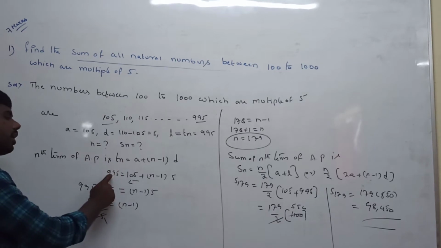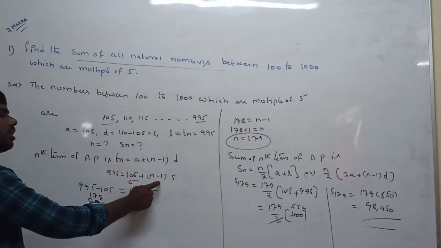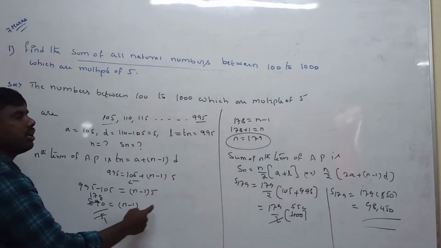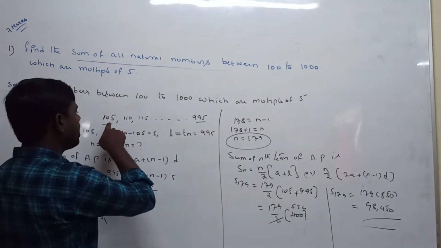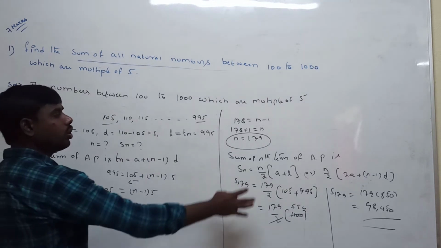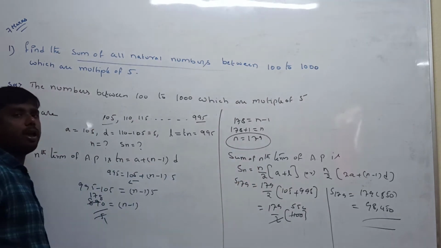In Tn we have substituted 995, a value is 105 plus n minus 1 into d. Finally we got the n value is 179. So next, how many numbers will there be between 105 to 999? Totally 179 numbers are there.